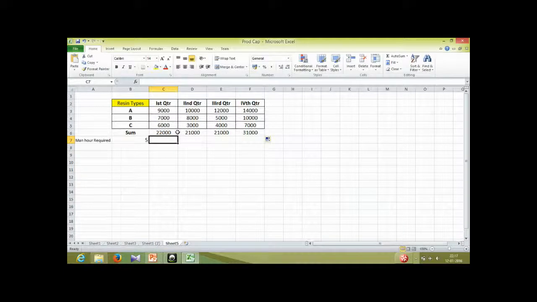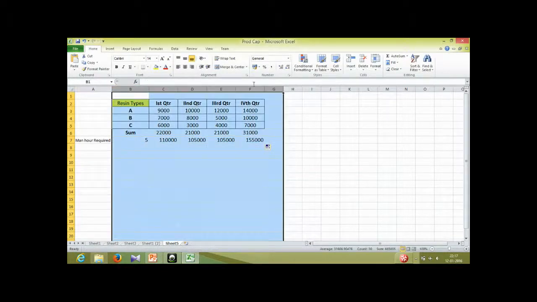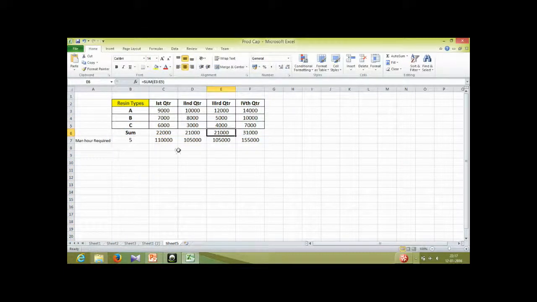Then man-hours required will be your requirement times 5, and I will do the same for all the others. So this is the man-hours required, and it's given that a worker's capacity is 520 hours per quarter.